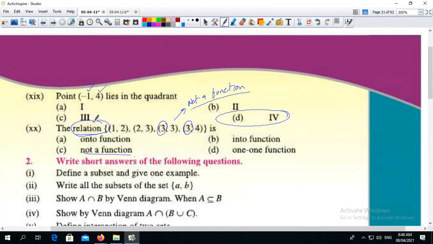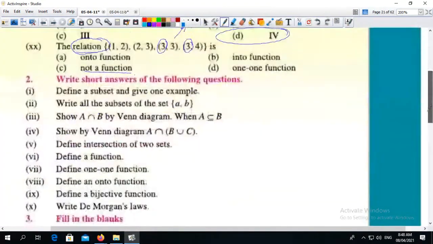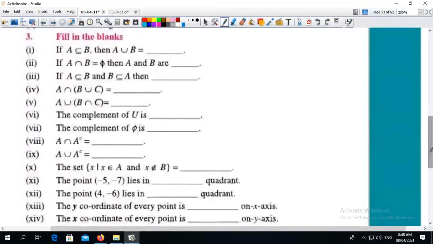The second question is write a short answer of the following question, which is not important for us. Then third, fill in the blanks.